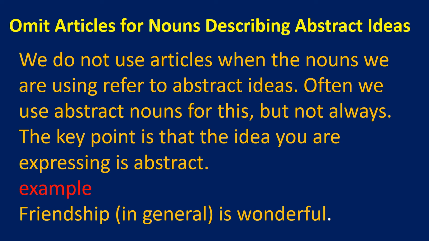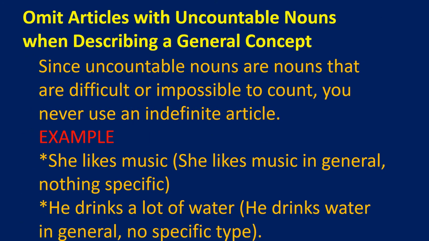For example, friendship is wonderful. In this sentence, we should not use an article because friendship refers to the idea in general only. So, friendship is wonderful is enough, and we omit articles.